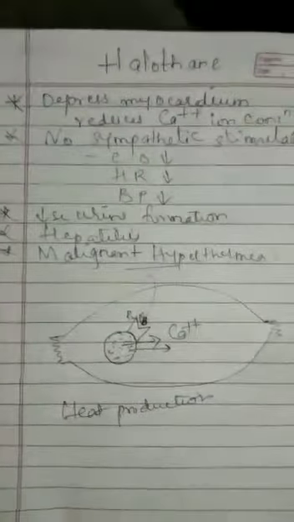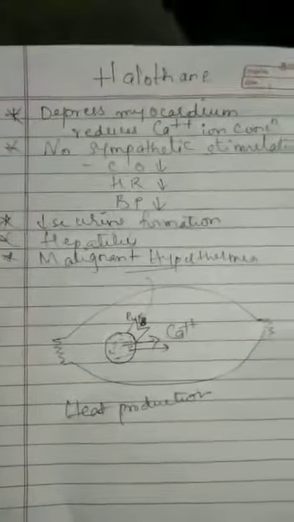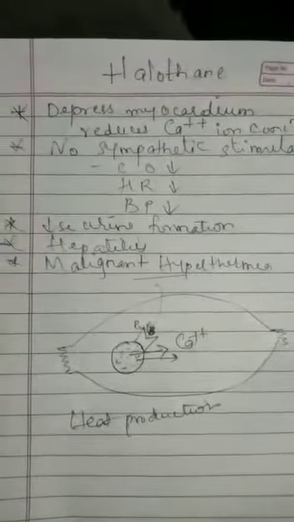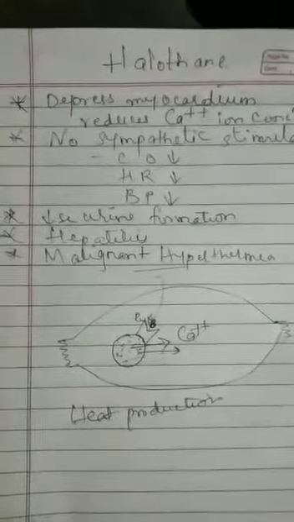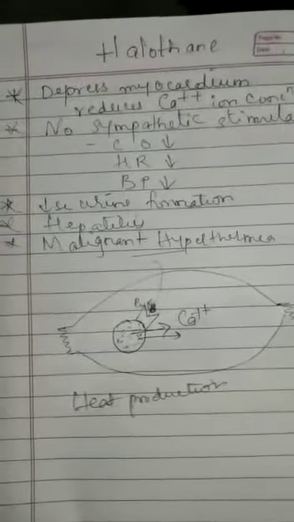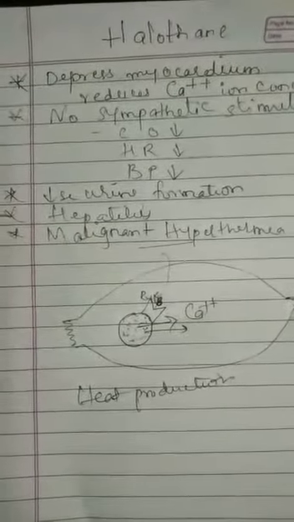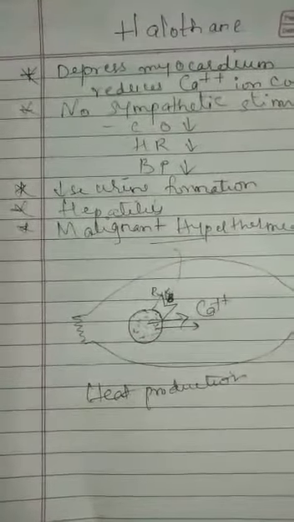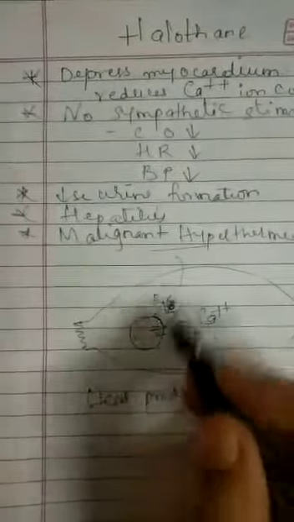Obviously, whenever there is continuous or rapid contraction of the muscle, there will be heat production, as you can practically see when you are doing exercise. Whenever you perform exercise, you are contracting and relaxing the skeletal muscle, because of which heat is produced, isn't it? So this is the problem. Anyways, rapid external cooling, bicarbonate infusion, 100% oxygen inhalation, and IV dantrolene are used for malignant hyperthermia. All these things can be used for inhibiting this kind of heat production.